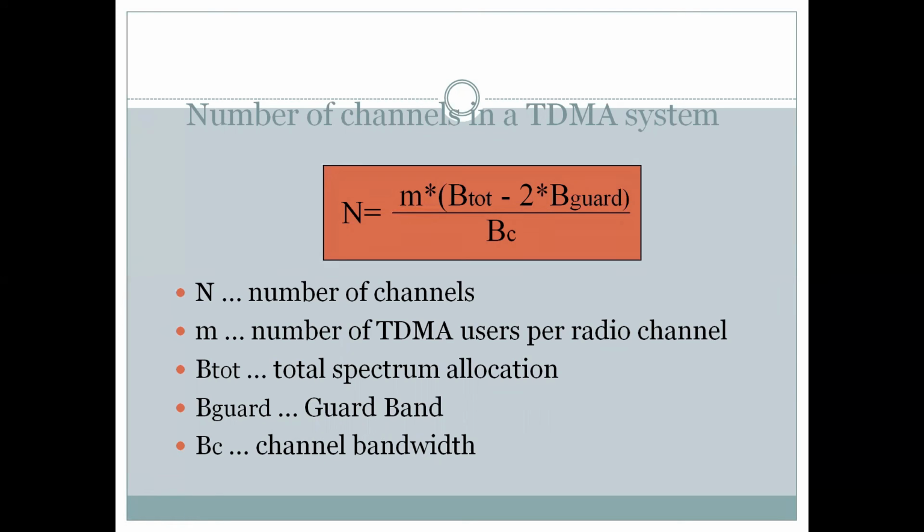Small m is the number of TDMA users per radio channel. So we also need an estimate of the number of users that might use this system, so we can have a best case and worst case scenario. If we put these values into the formula, we get the number of channels required to implement a system with some given specifications.